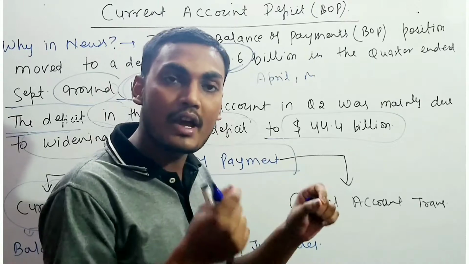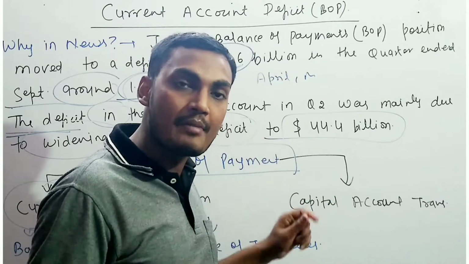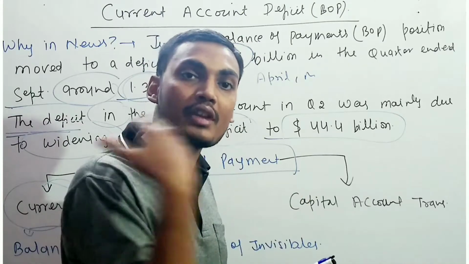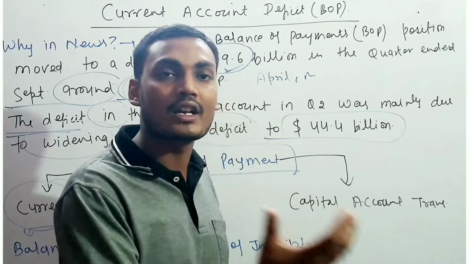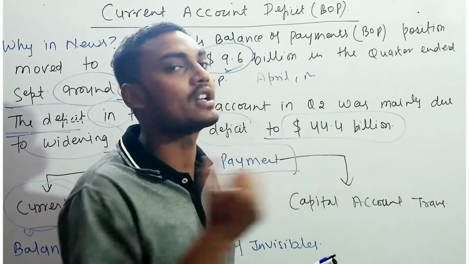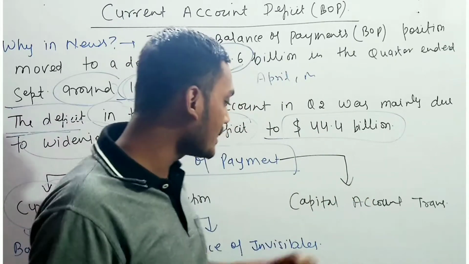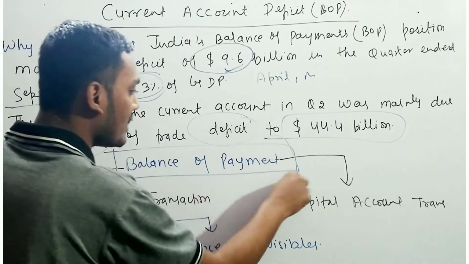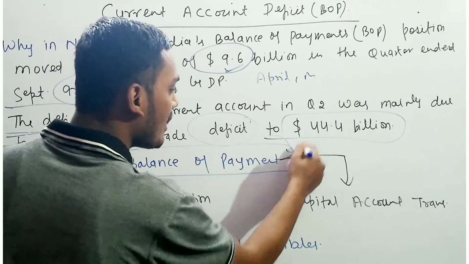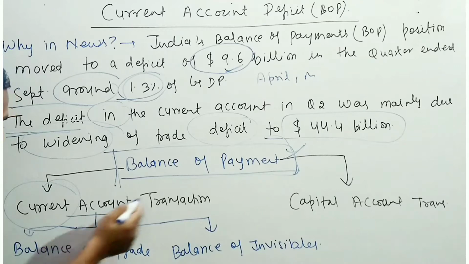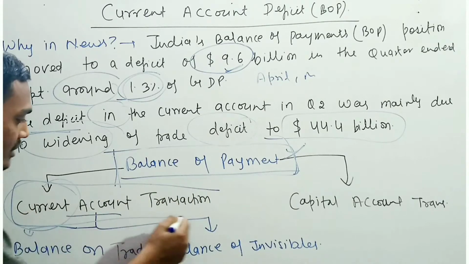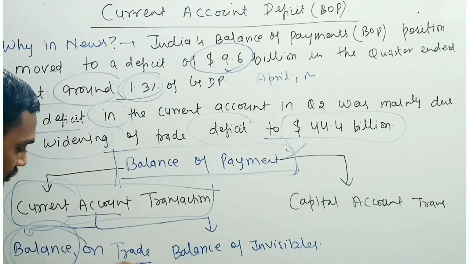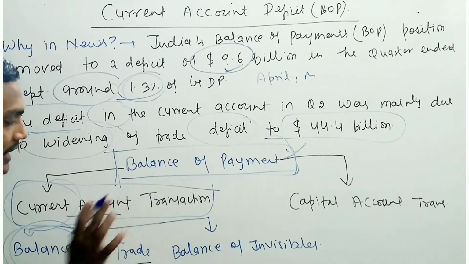These are the two very important parts of the balance of payment, which decides what we are importing and what we are exporting, and how the Indian rupee and foreign currency are working in the world. So this is a clear data set which is popularly known as the balance of payment. If we talk about the current account deficit, which we are going to talk about in this video, firstly we are going to talk about the balance on trade. The current account deficit consists of two parts.